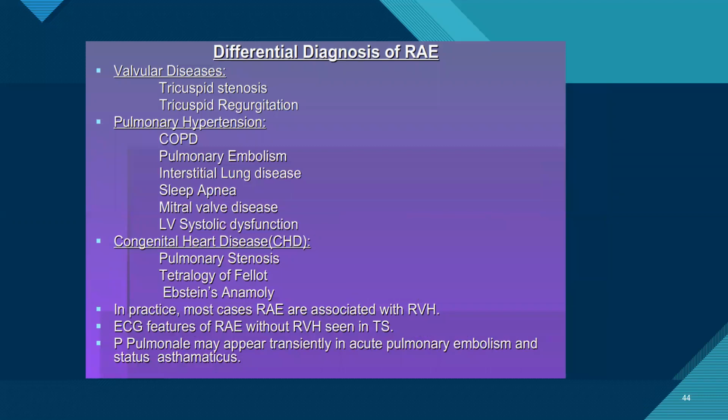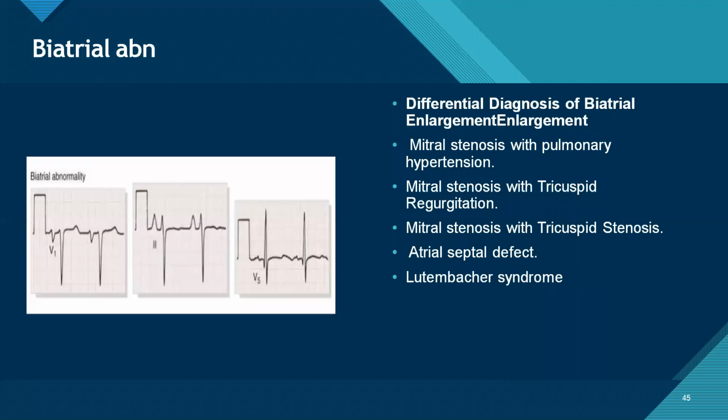Differential diagnosis of right atrial abnormality: pulmonary hypertension, primary pulmonary, congenital causes, and generally the right atrial abnormality is associated with RVH, but RA enlargement without RVH can be seen. Coming to biatrial abnormality, where we see both the features of left and right. Differentials are MS plus pulmonary hypertension, then mitral stenosis, AS, ASD, and others.